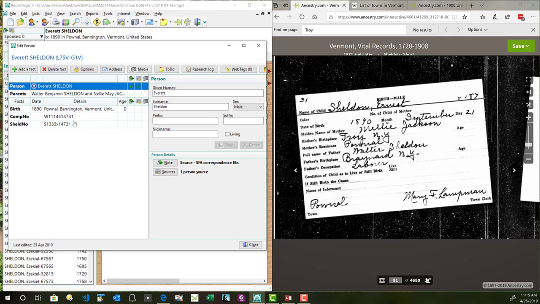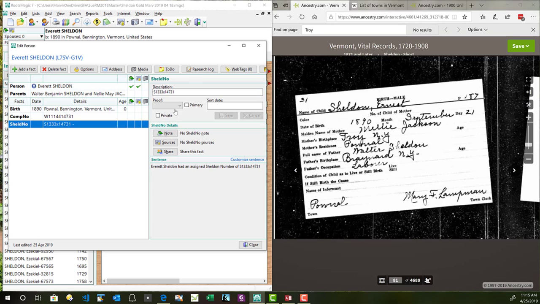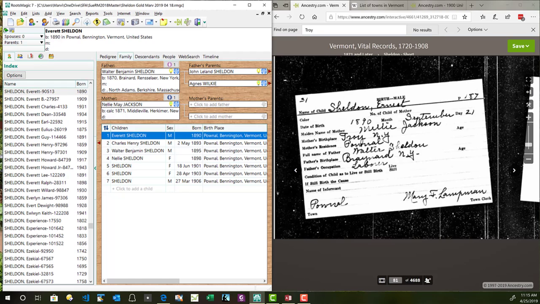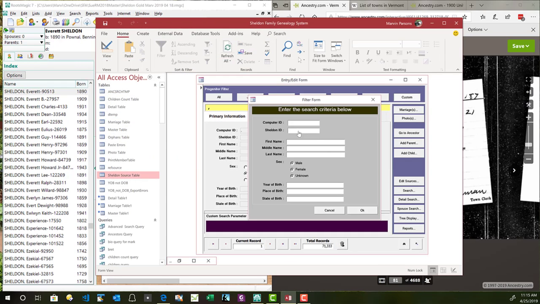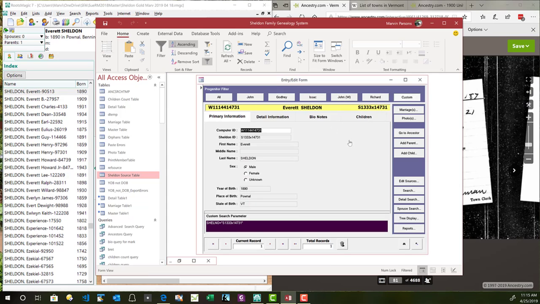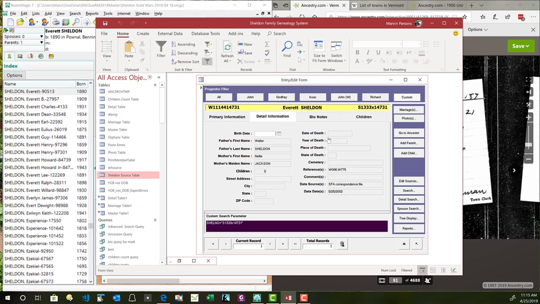Now, I converted all this stuff from an old database, and if we take the Sheldon number, I can go see how and who got that person in here. We're going to go back to the original database, and I'm going to search for a Sheldon number and it says Everett. It's not Ernest, it's Everett. 1890, and is there any details?